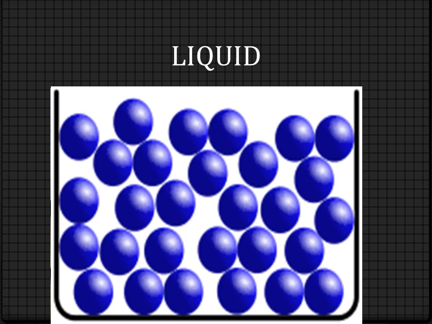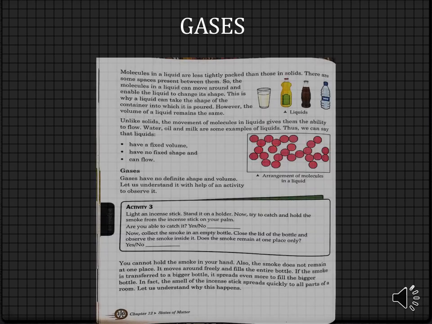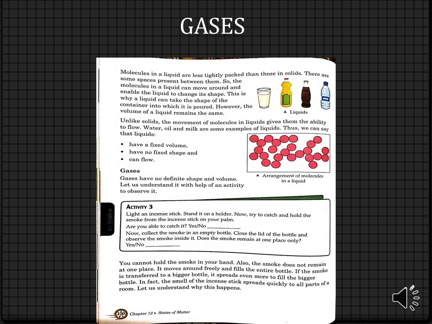Thus, we can say that liquids, all of you tick these points, have a fixed volume, have no fixed shape and can flow. These are the three main features of liquid. Now we will move to gases. Okay, this is the third form or the third state of matter. Gases have no definite shape and volume.